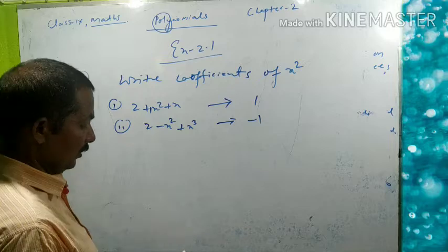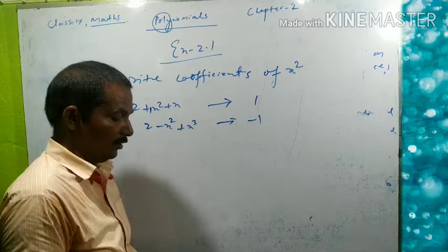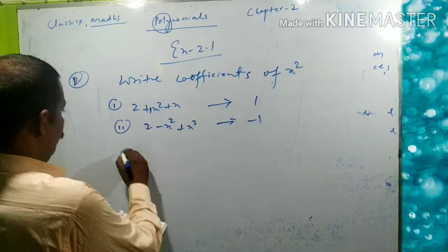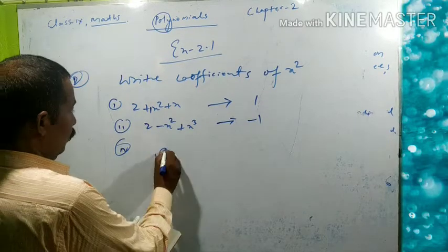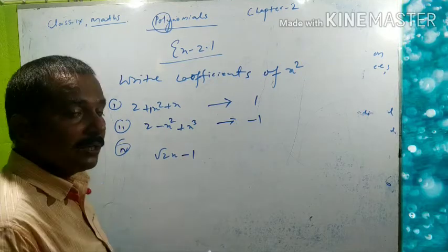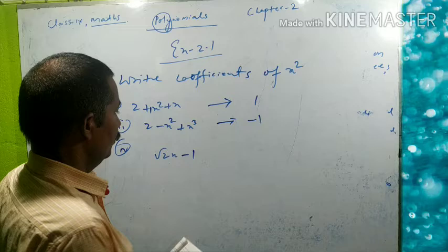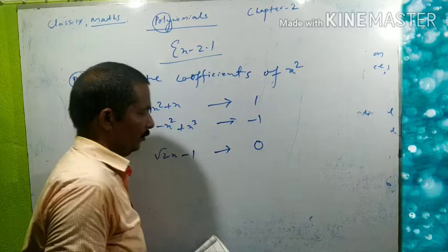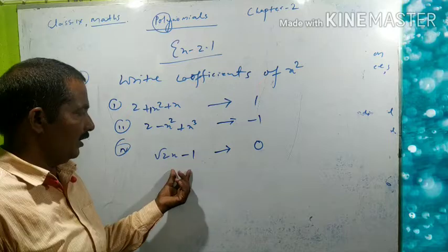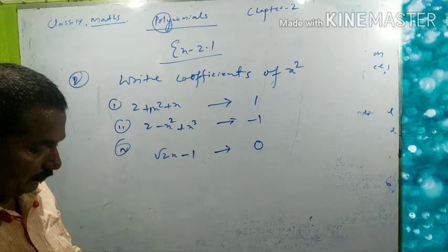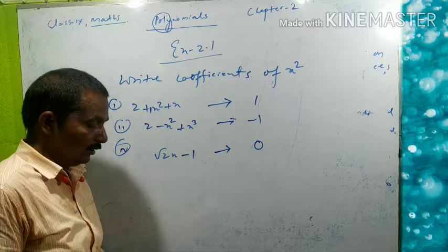Question number 3, pi by 2 x square plus x. So coefficient will be pi by 2. Question number 4, root 2x minus 1. So here no x square is here. So its coefficient will be 0 because no such term here having x square as variable. Now 3 number question.